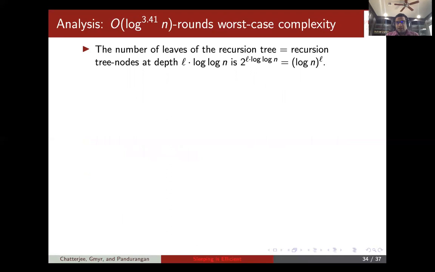Okay, and how do you get the worst case complexity? The worst case complexity is simply, you have to look at the entire recursion tree. So the number of leaves of the recursion tree is simply the number of recursion tree nodes at depth L log n, which is 2 to the L log n, which is log n to the L.